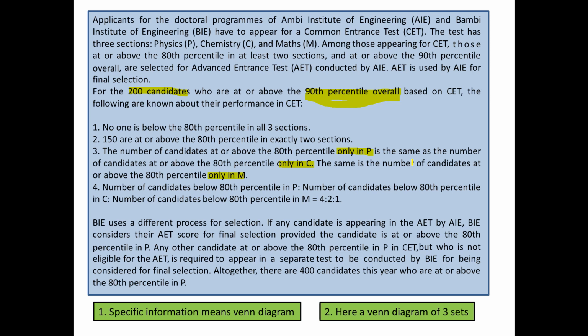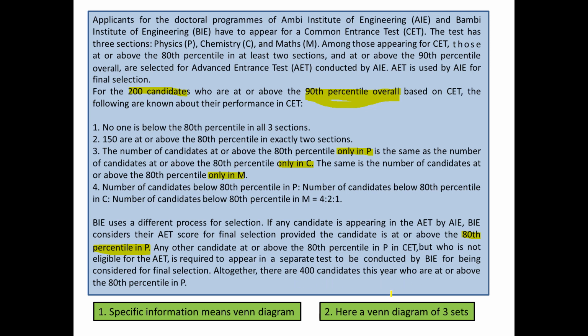But here there is extra information now, and that extra information is about another engineering college which is BIE. It uses a different process for selection. If any candidate is appearing in the AET by AIE, BIE considers the AET score for final selection provided the candidate is at or above the 80th percentile in P. So BIE is actually putting a limit on P specifically. Any other candidate at or above the 80th percentile in P but who is not eligible for AET is required to appear in a separate test.